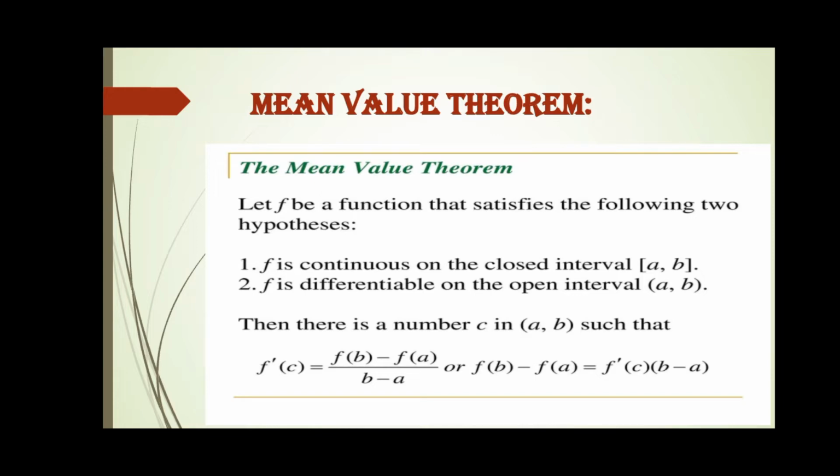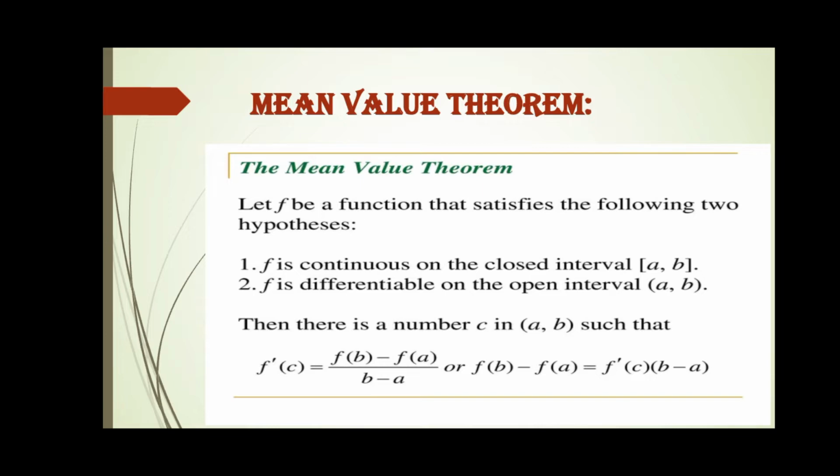At that point c, the slope of secant line becomes equal to the slope of tangent line, or you could say the tangent line becomes parallel to the secant line. In that very condition the mean value theorem holds.